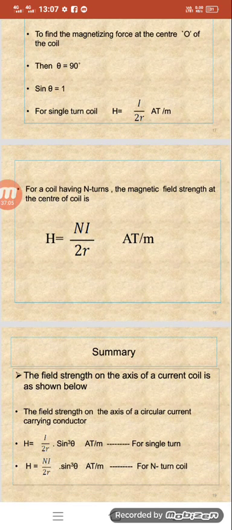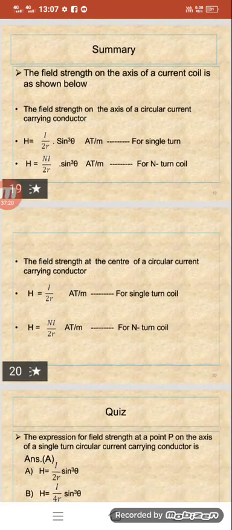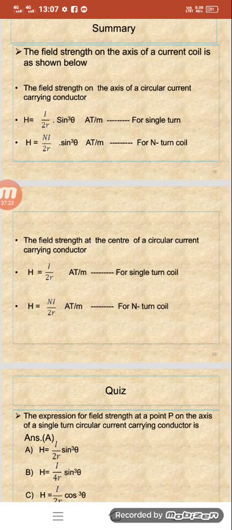In summary, the field strength on the axis of a circular current carrying conductor is H = I / 2R sin cube theta for a single turn, and for n turns, H = NI / 2R sin cube theta. The field strength at the center of the circular current carrying conductor is H = I / 2R for a single turn, and for n turns, H = NI / 2R.